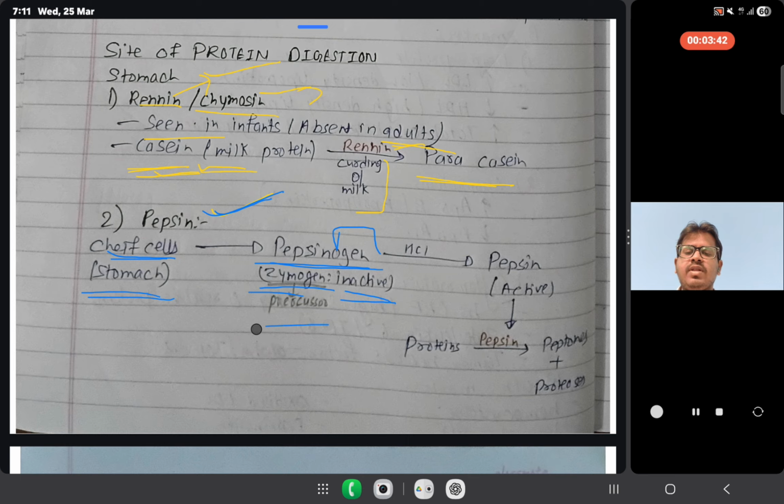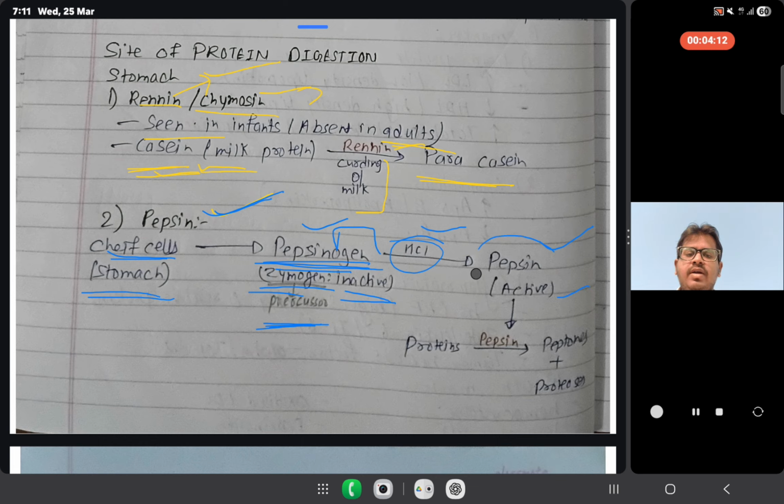Basically it is a precursor, so that it is prevented from acting before it should, in the stomach. In the presence of HCl, pepsinogen is converted to pepsin, which is the active form.